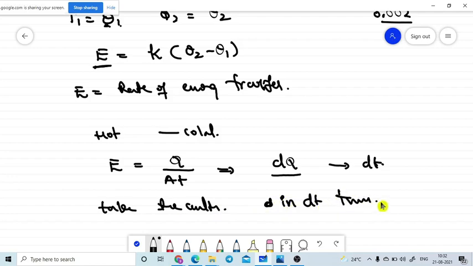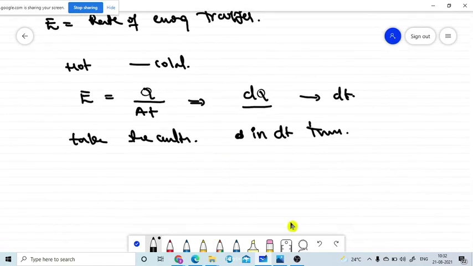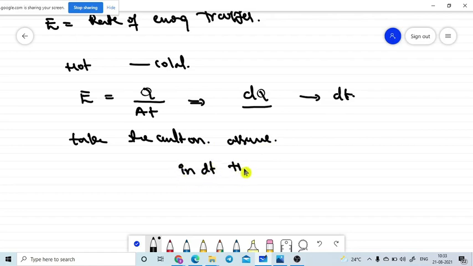Take the condition. What condition are we taking? Assume that in dt time, the amount of heat energy transferring, that is dQ energy, is transferring through unit area of cross section.